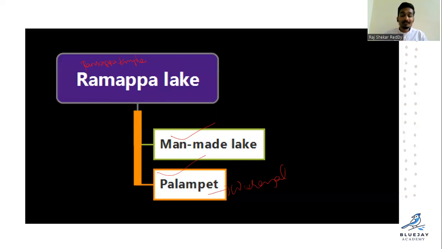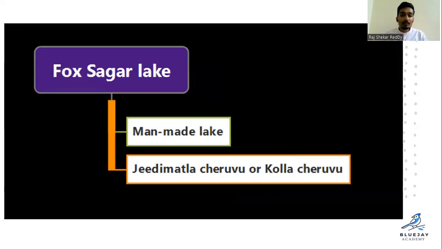So very important this. And next, the man-made lake, Fox Sagar Lake. It is Jeedimetla Cheruvu, and it is Kola Cheruvu. It is in Medchal-Malkajgiri district. Clear?